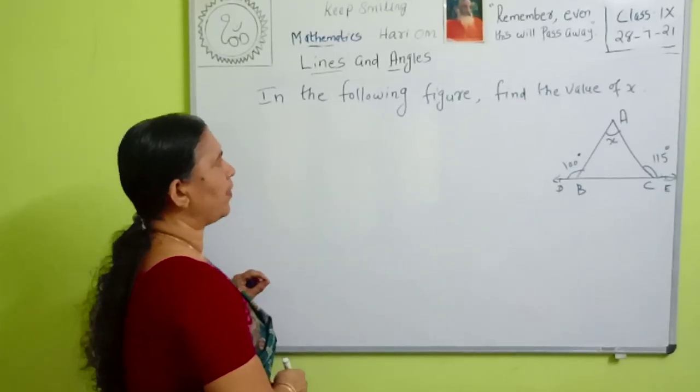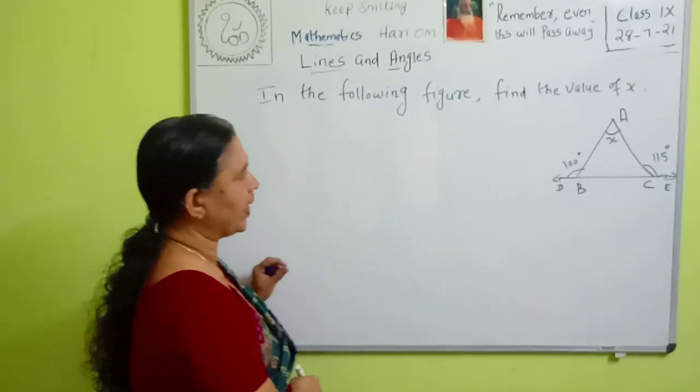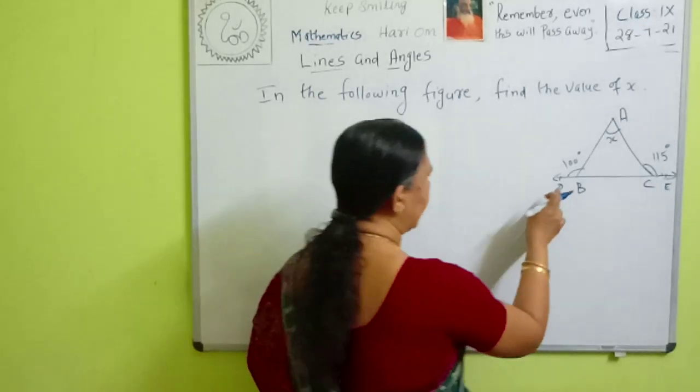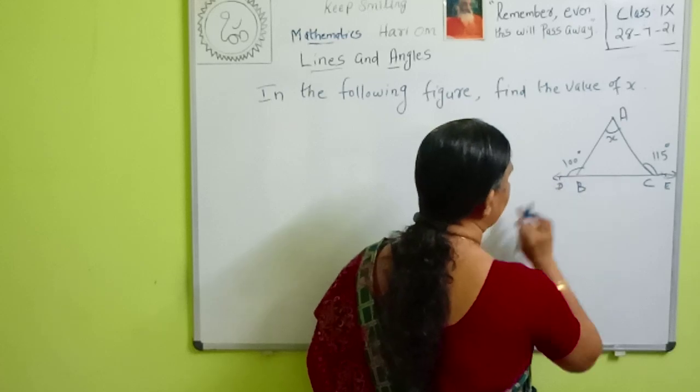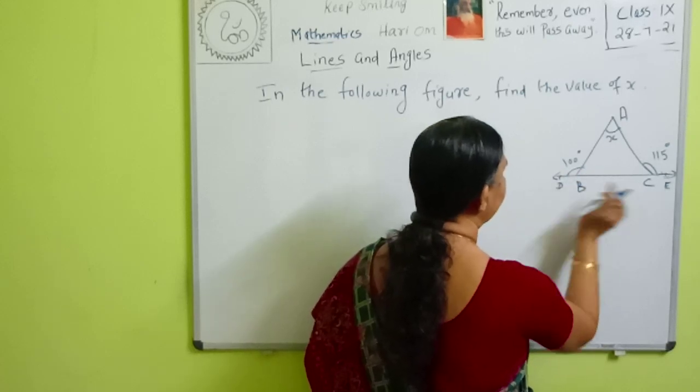In the following figure, find the value of x. Here the exterior angles are given: 100 degrees and 150. Then what about this angle ADB and angle ABC?